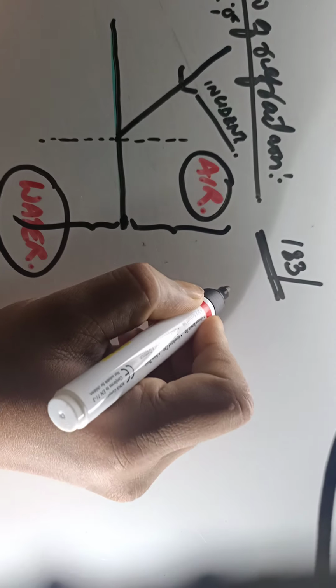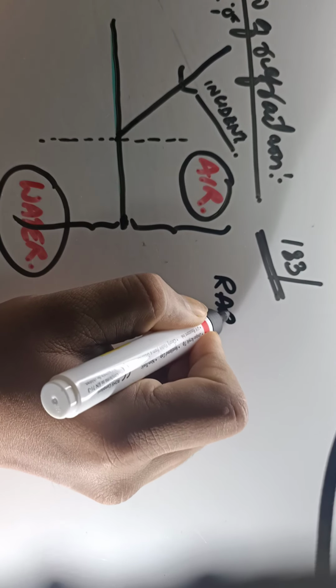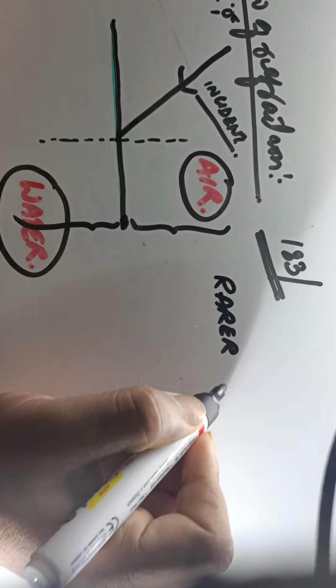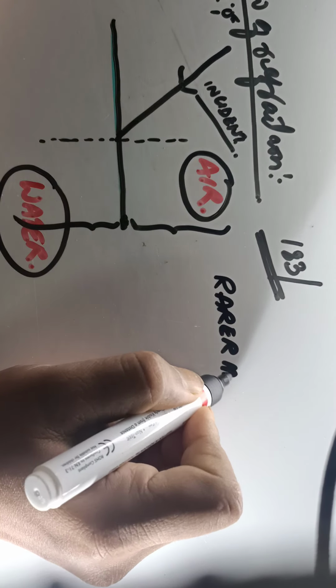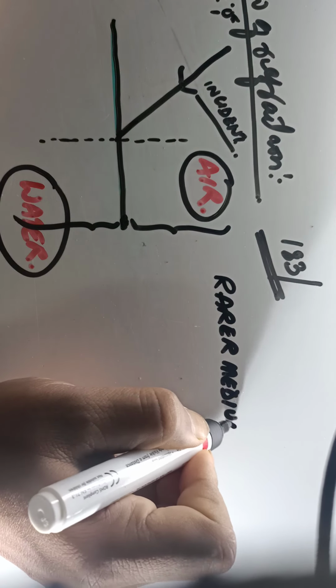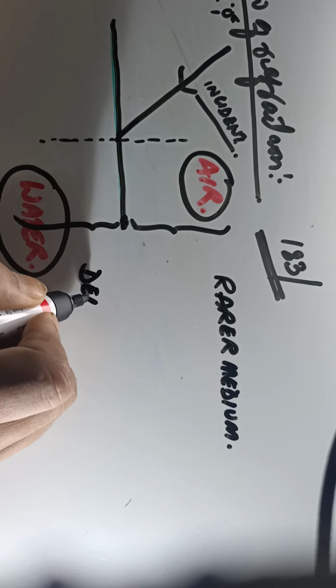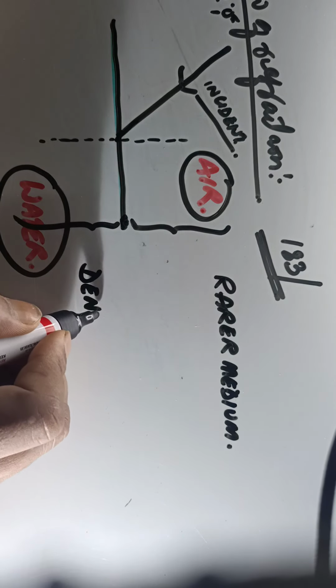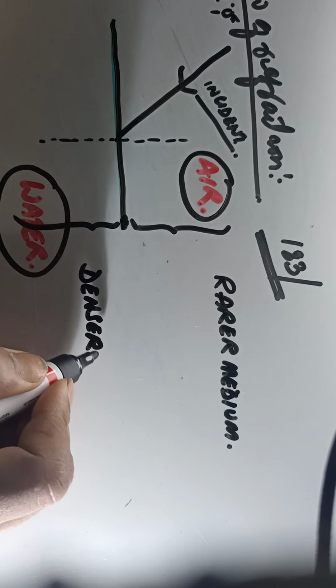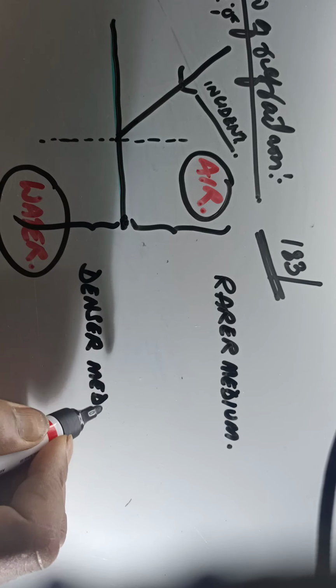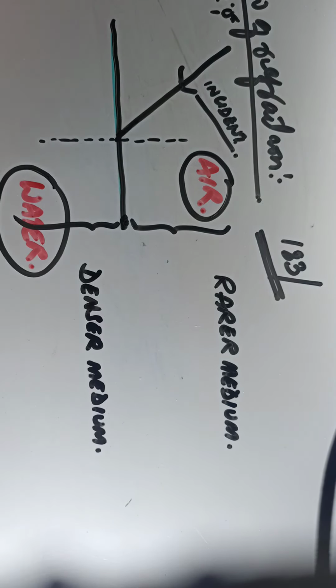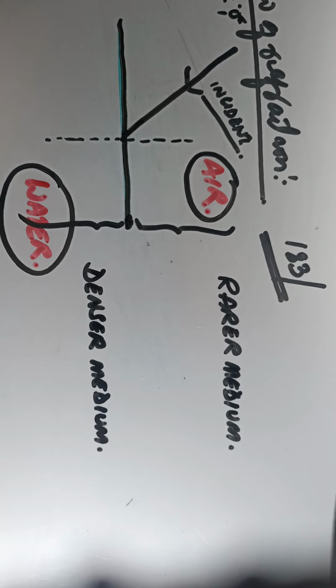So I have got rarer medium, right? I have got what we call rarer medium, and then another one is denser medium. Very often we will come across denser medium. Very often you will come across this word rarer and denser. Let's be very clear with what is this rarer medium and what is this denser medium. Okay. Now,